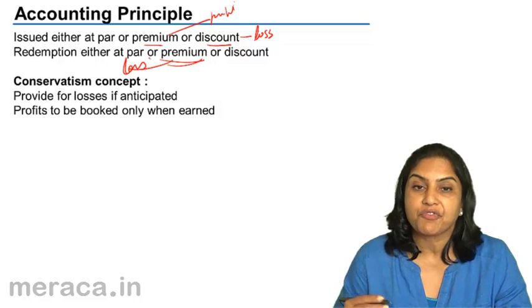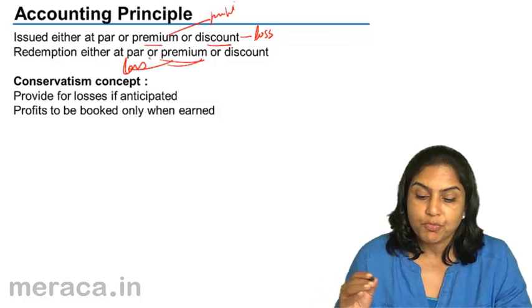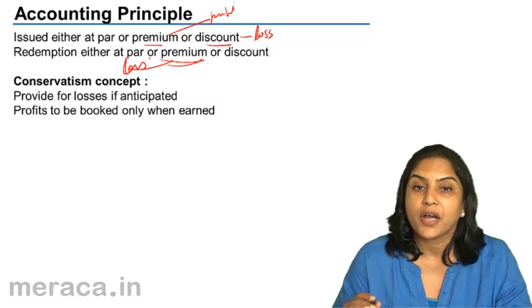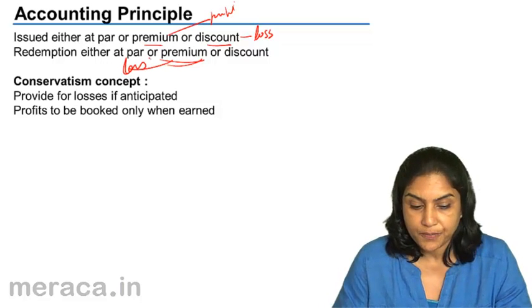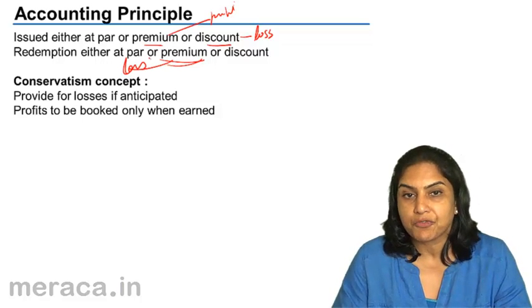The company knows that 5 years from now the debentures have to be redeemed at a premium, which means 5 years from now there is going to be a loss on account of premium on redemption. So the company must make a provision for it at the time of issue itself.